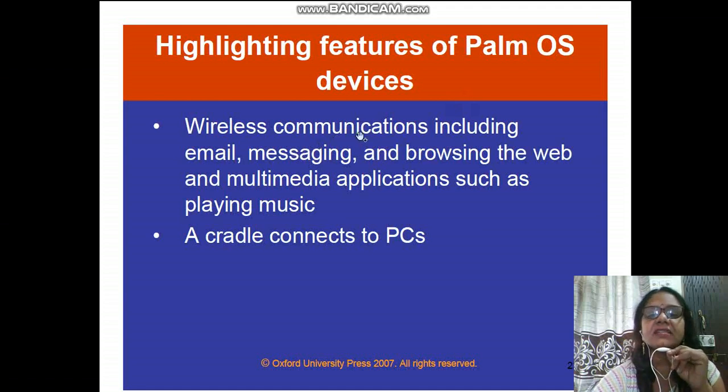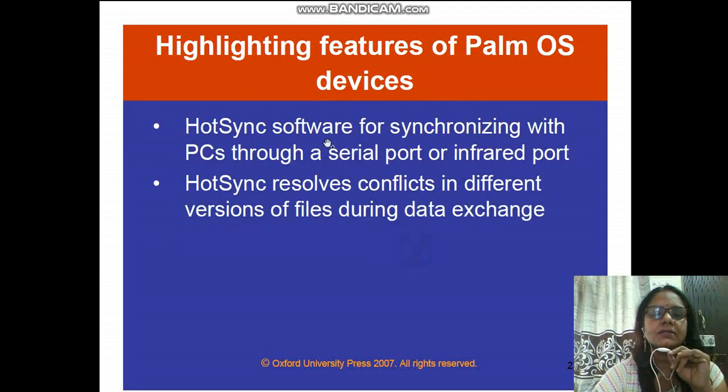And the other features like wireless communication, including email, messaging, browsing, multimedia applications such as playing music, these features were already available. It cradle connects to the PC. How it gets connected to the PC? Using the infrared, like Bluetooth, or through the wired communication, USB port ke through. HotSync software for synchronizing with the PCs through a serial port or the infrared. As I told you, infrared means using the Bluetooth small range, and using the serial port or USB port you can access your Palm OS devices, the devices which support Palm operating system, to the laptop or the PCs.